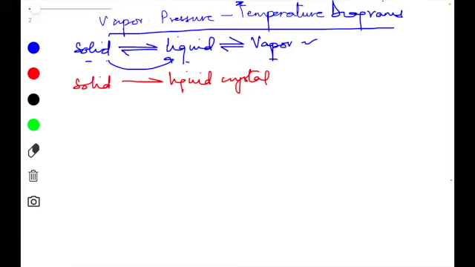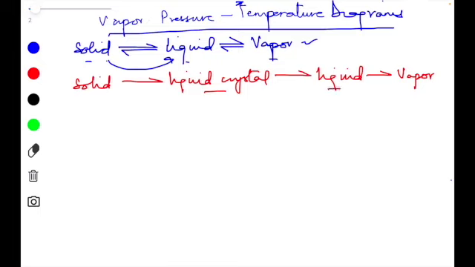This liquid crystal, on further increase of the temperature, changes into the liquid state of matter, which on further increase in temperature changes to the vapor phase. So what are we seeing over here? We see that this solid, when heated, is undergoing two sharp phase transformations, just one after the other. They first fuse sharply, yielding a turbid liquid. This is the turbid liquid we are talking about. And then again equally sharply, at a higher temperature, it leads to the formation of a pure liquid.